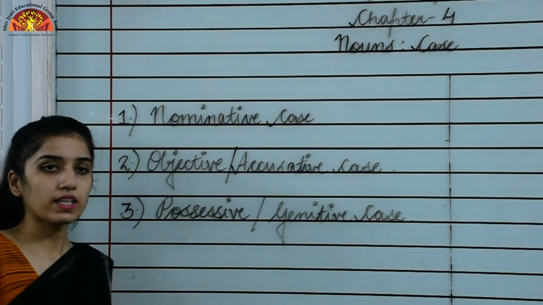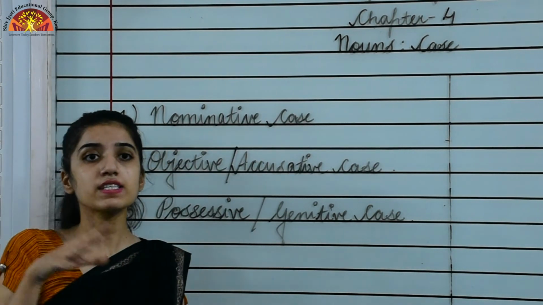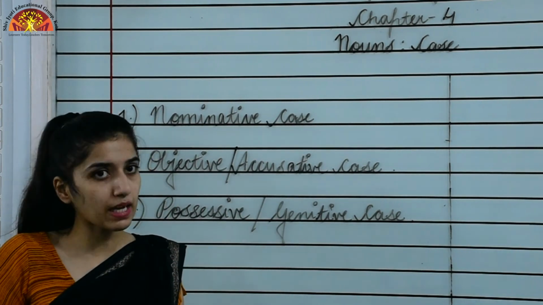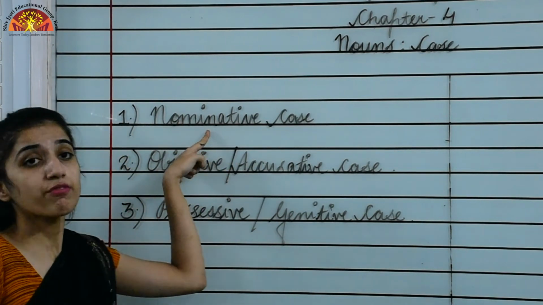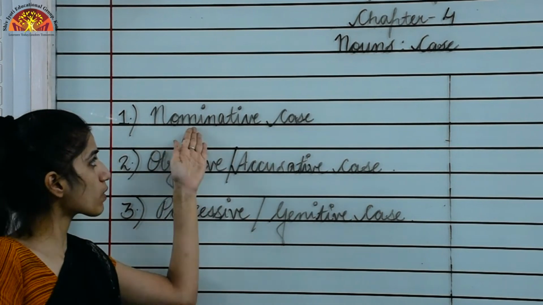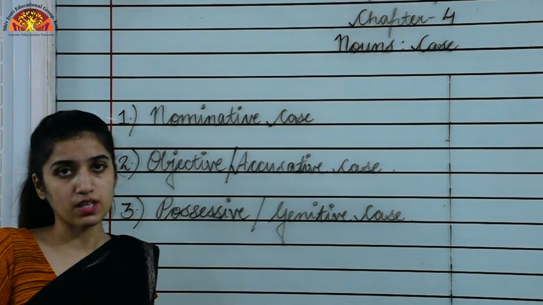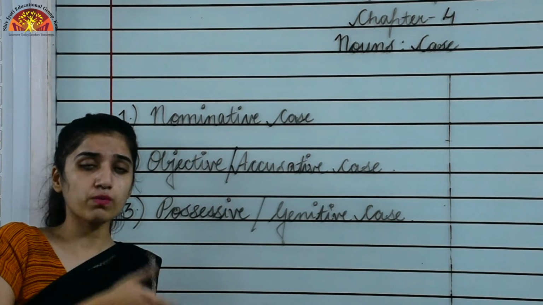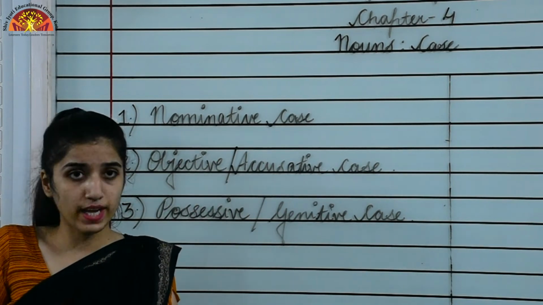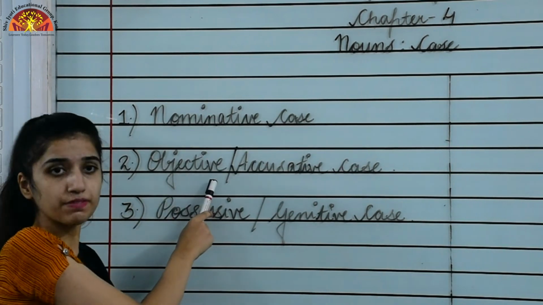Okay, now what are these? So first one is nominative case. When the noun in a sentence represents the subject in the sentence, that time the case would be nominative case. When noun is used as a subject in a sentence, that time the case would be nominative case. Now objective or accusative case. So in this case the noun will represent an object. Okay, when the noun is used as an object in the sentence, that time the case would be objective case.